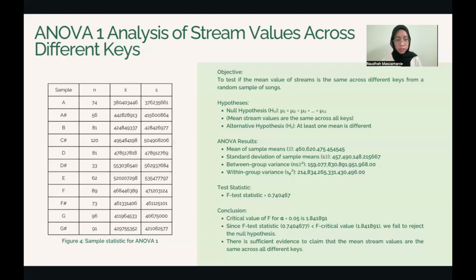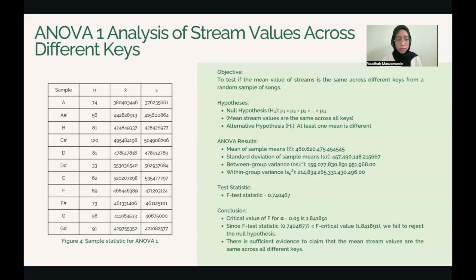The between group variance was calculated to be 159,077,830,891,951,968, and the within group variance was approximately 214,834,265,331,430,496.00.